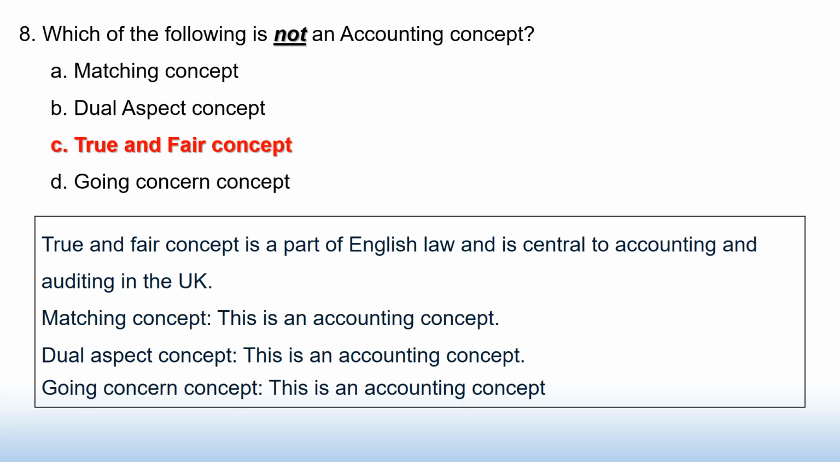Which of the following is not an accounting concept? Option A matching concept, B dual aspect concept, C true and fair concept, D going concern concept. Answer option C true and fair concept. True and fair concept is a part of English law and is central to accounting and auditing in the UK. Matching concept, dual aspect concept, and going concern concepts are accounting concepts.